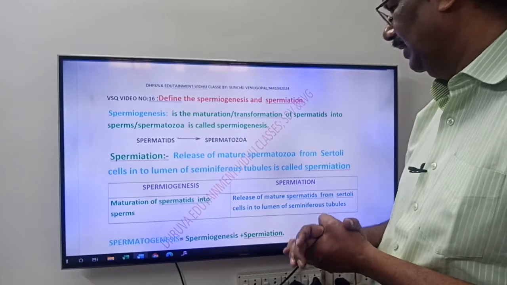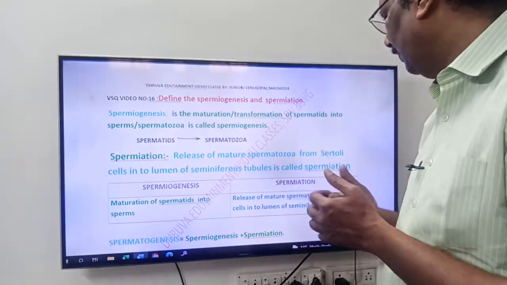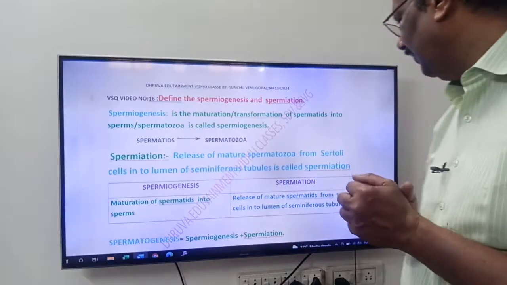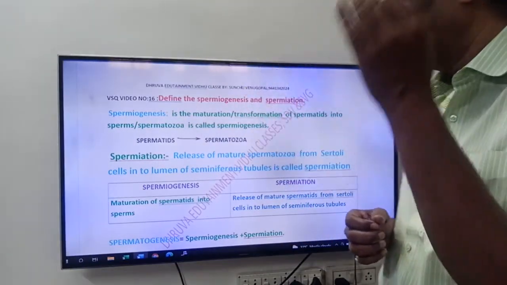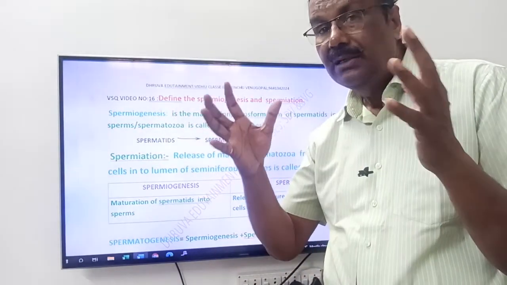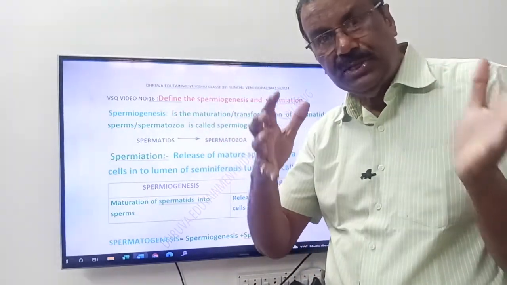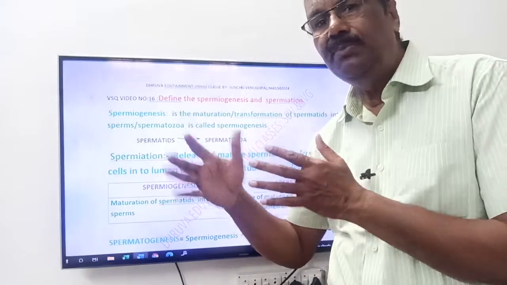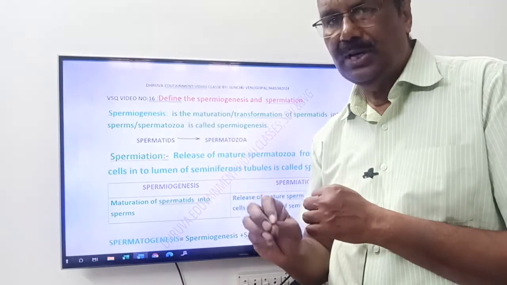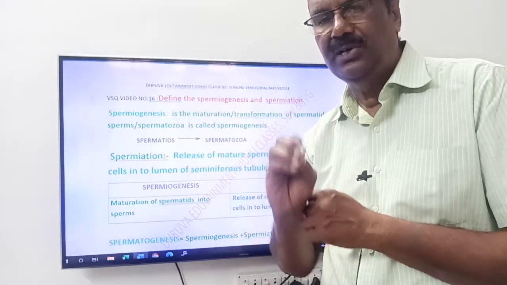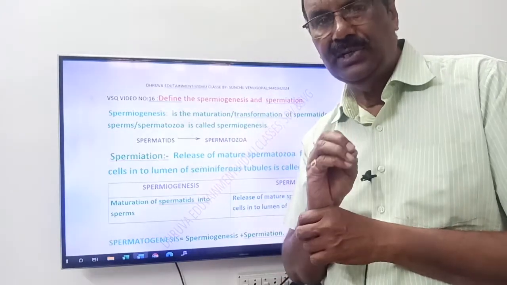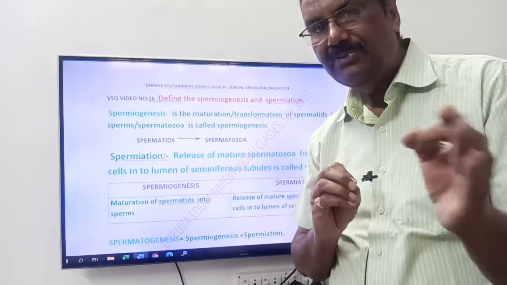Next definition. What is spermiation? Release of mature spermatozoa from Sertoli cells into the lumen of seminiferous tubules is called spermiation. Friends, this is very important. When the immature spermatids convert into mature sperms or spermatozoa, these mature spermatozoa attach to the Sertoli cells of the seminiferous tubule. The seminiferous tubule has germinal epithelium as well as Sertoli cells.